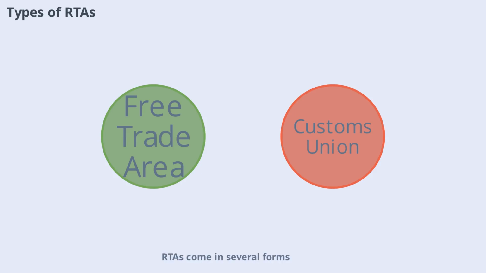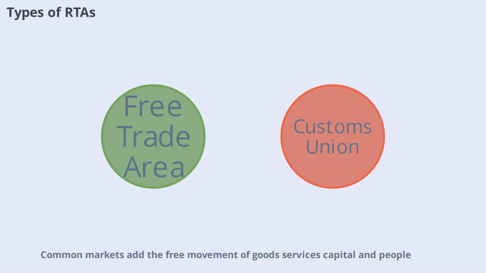RTAs come in several forms. Free trade areas eliminate tariffs between member countries but allow each to set its own external tariffs. Customs unions go further by adopting a common external tariff. Common markets add the free movement of goods, services, capital, and people. Each type offers different levels of integration and cooperation. Understanding these distinctions helps us appreciate the complexity and diversity of regional agreements.